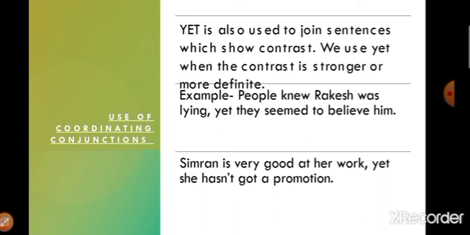So this is a kind of a definite nature, that all people knew what Rakesh was doing, he was lying, but yet they seemed to believe him. Simran is very good at her work, yet she hasn't got a promotion. So it is showing a contrasting nature, that she is very good at her work but she did not get a promotion.